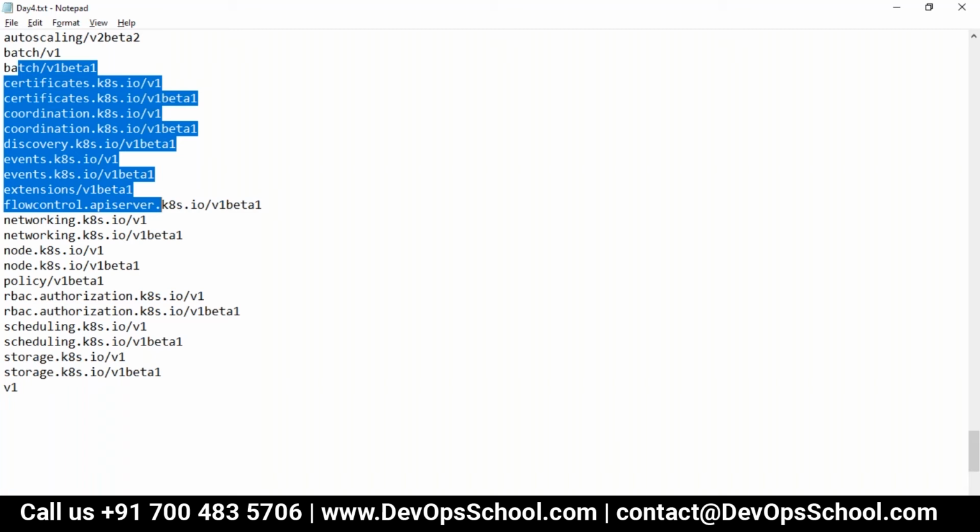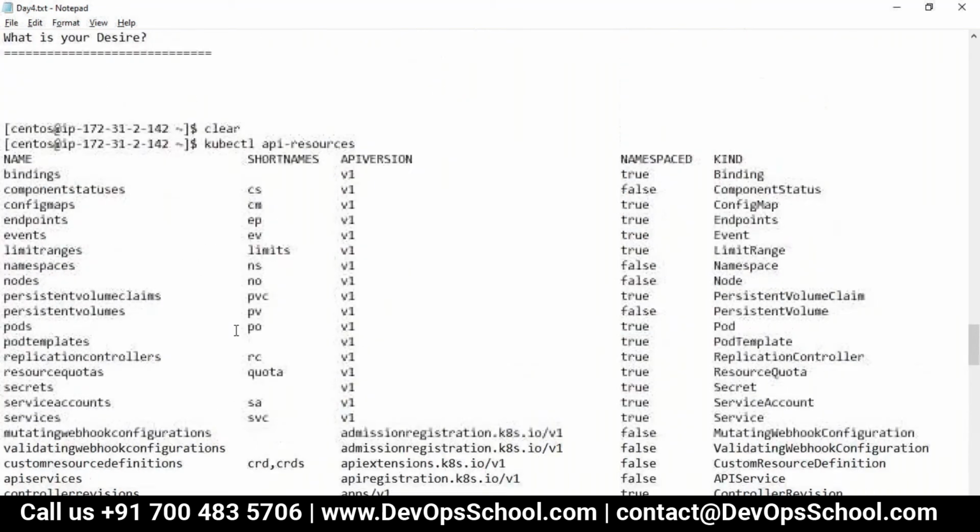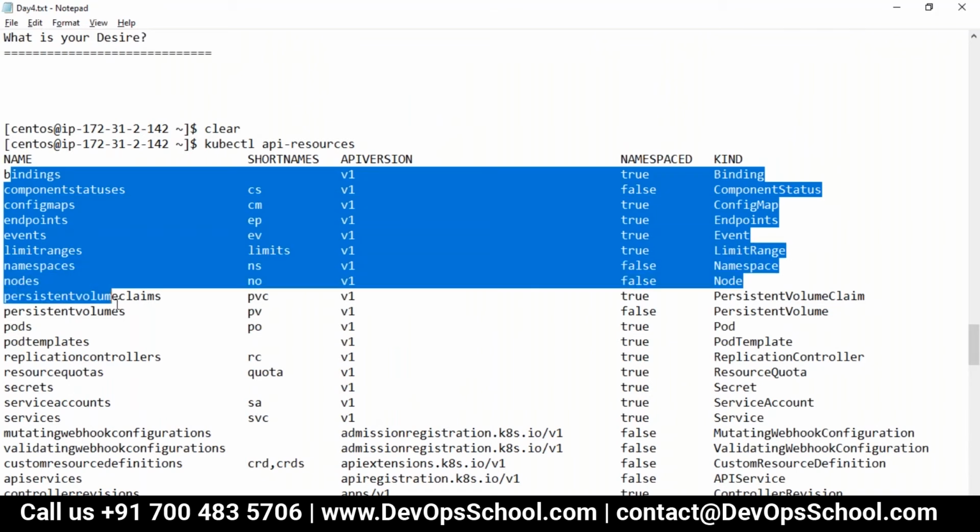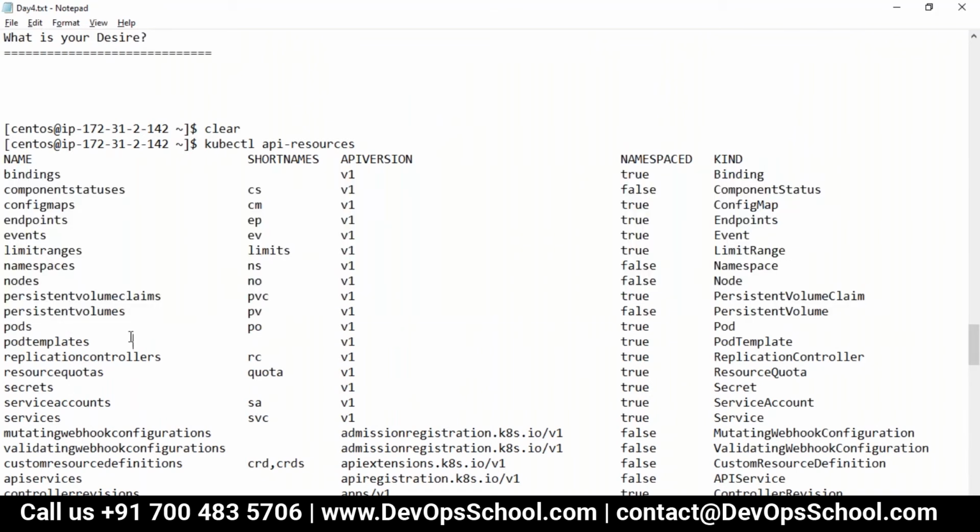So guys, now I could understand, okay, these are the resources, these are the features we have in the Kubernetes API server. Short name is there, API version I also understand. But the question is, what is a namespace? That is the next question we have to understand.